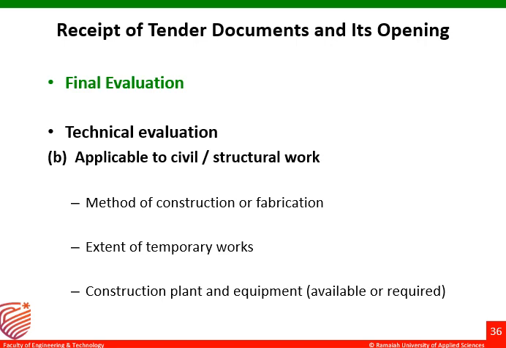This is applicable to civil structural work. The technical evaluation for civil or structural work covers method of construction or fabrication, extent of temporary works, and construction plant and equipment which is available or required. In case it is hired from some other third party, how it is available, on what date it is available, the schedule of availability, all those things will be in construction plant and equipment.